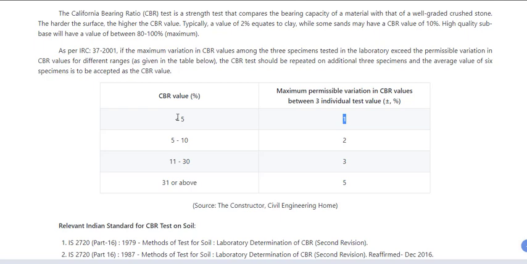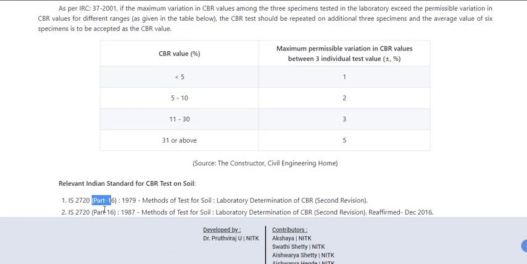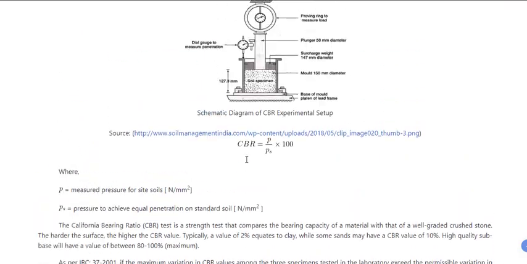If you get 2% and 4% in 2 different samples, considering 3 individual trials, only 1% of variation is allowed. Between 5 to 10, 2% is allowed. Between 11 to 30, 3% is allowed, and 31 and above, 5% is allowed. These are the standards given by the code IRC 37:2001. Next, here are the references from which we have adapted this sample procedure.